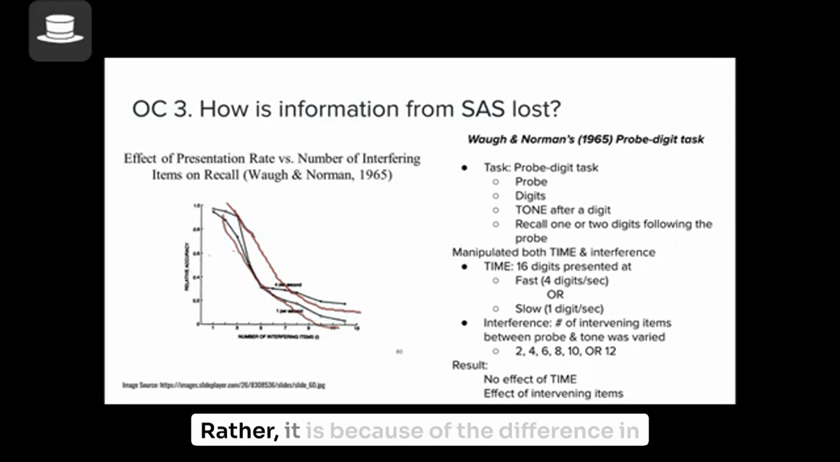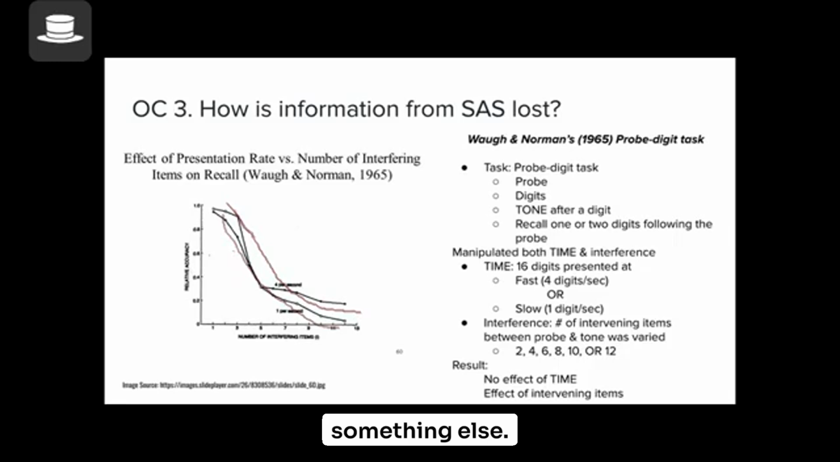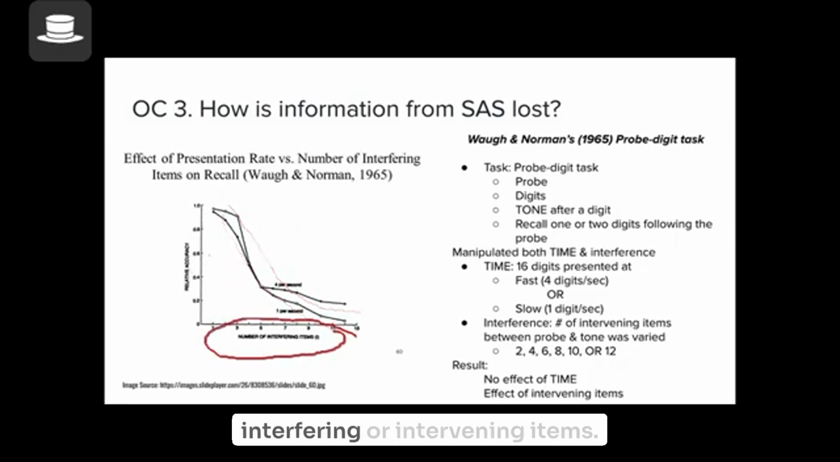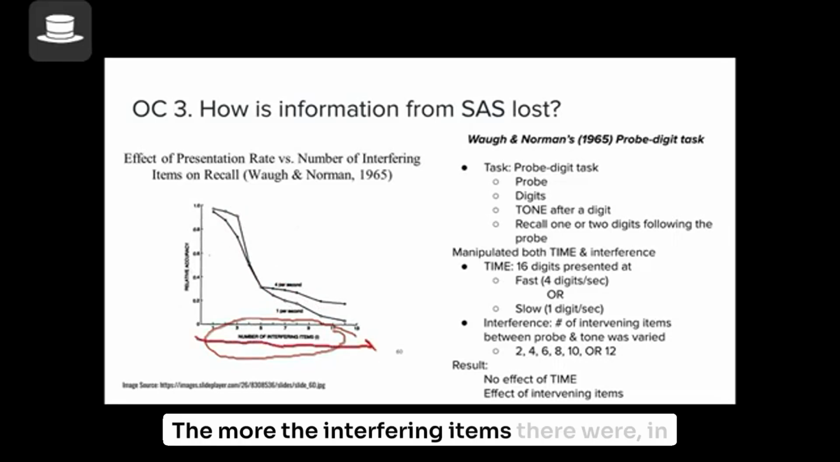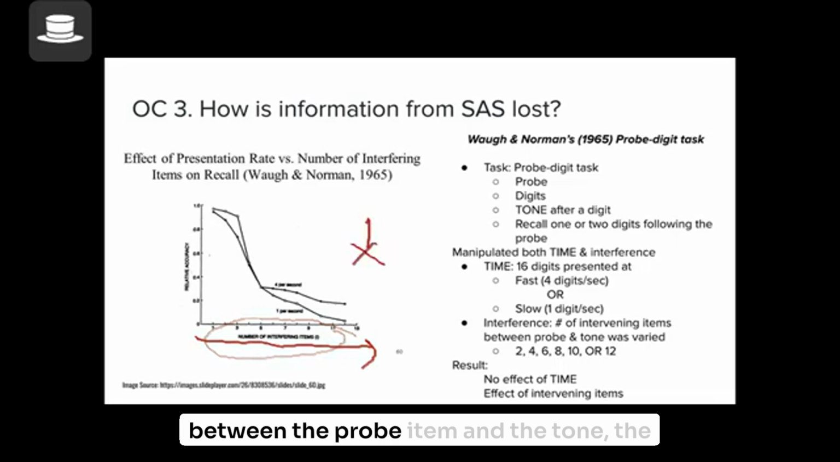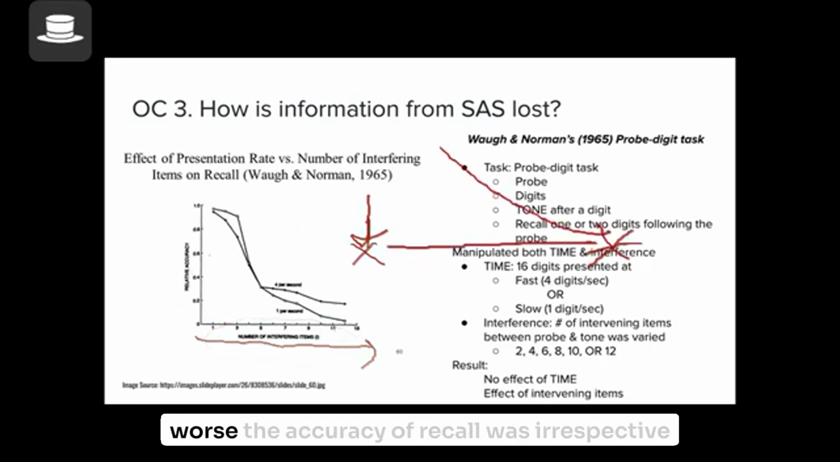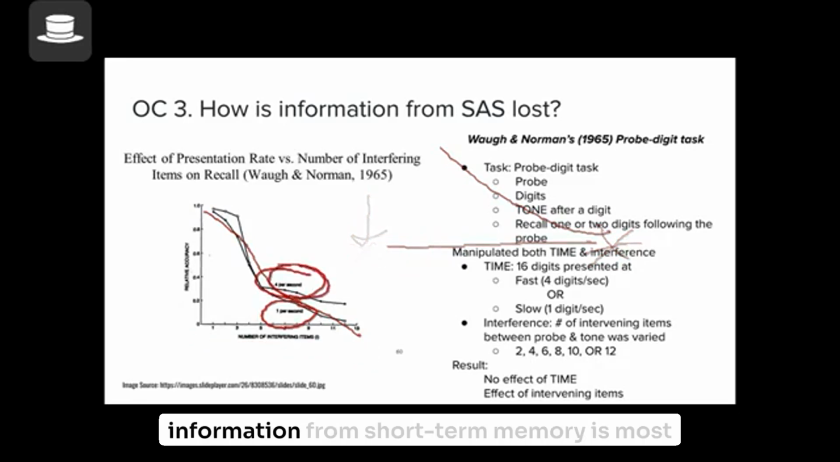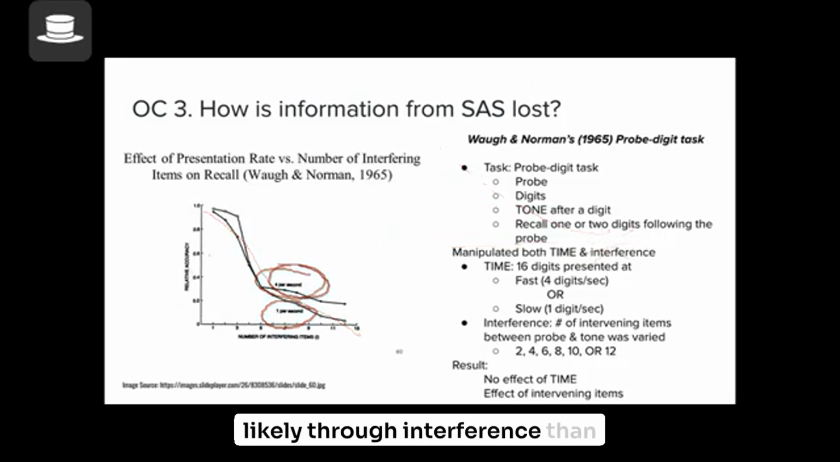Rather, it is because of the difference in something else. What was that something else? That something else was the number of interfering or intervening items. The more interfering items there were, in other words, the more items between the probe item and the tone, the worse the accuracy of recall was, irrespective of whether they had more time or less time, suggesting that the reason you lose information from short-term memory is most likely interference rather than decay.